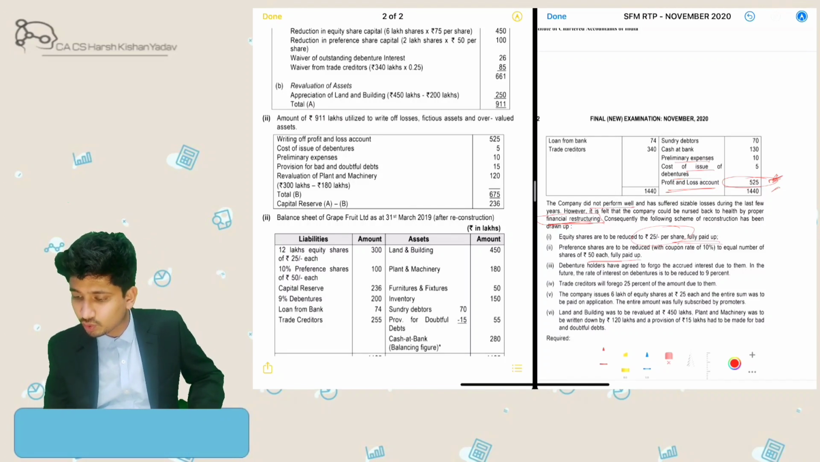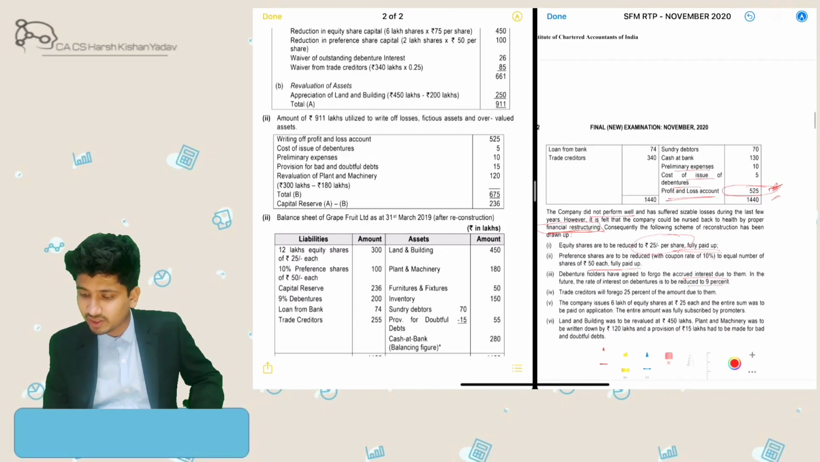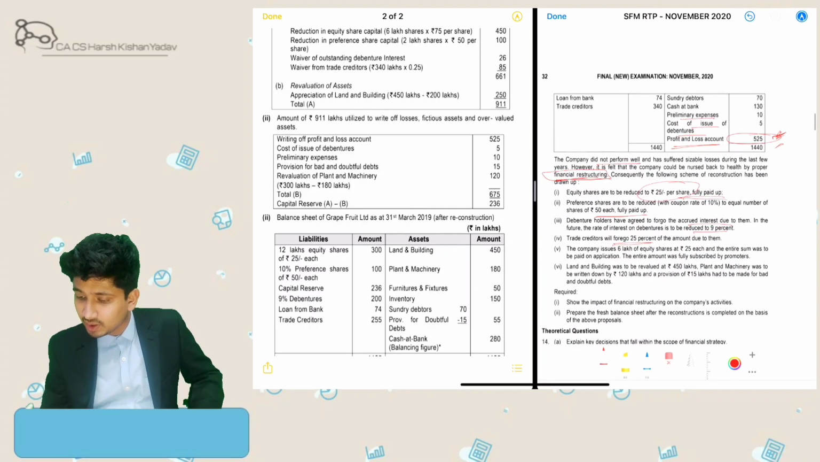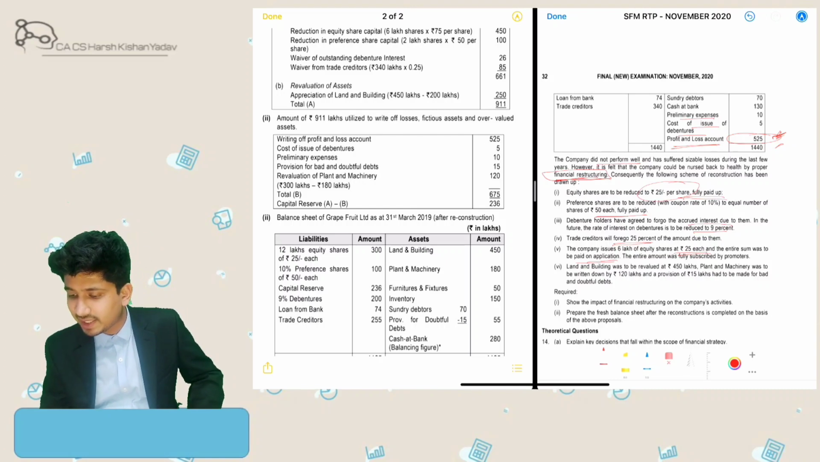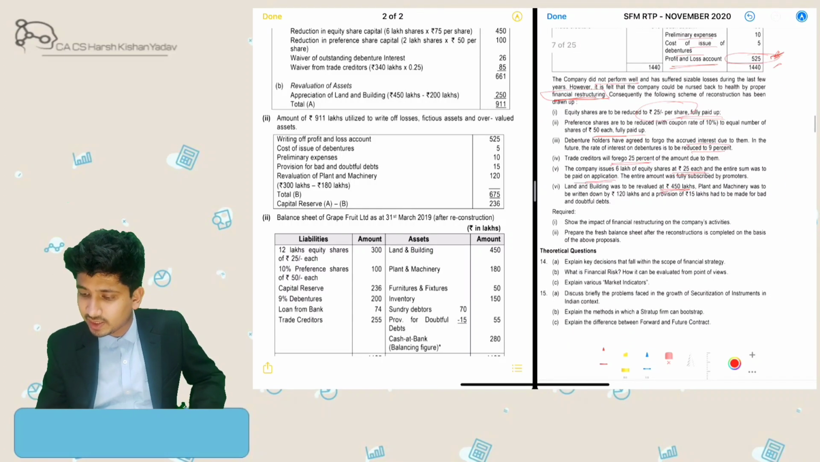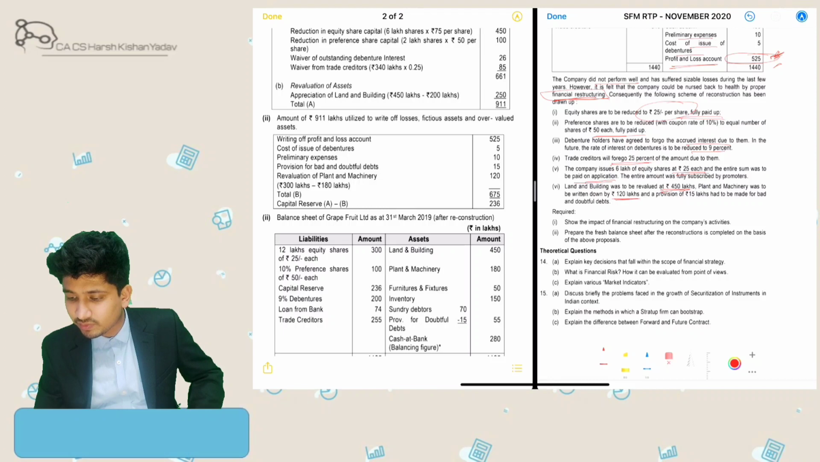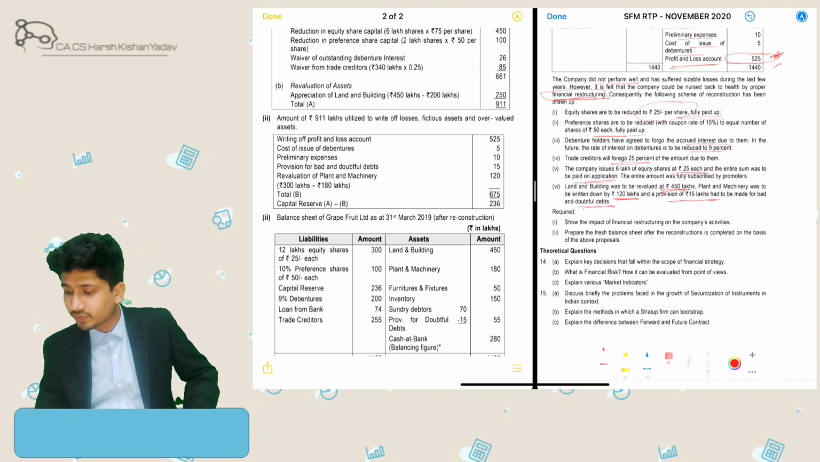Debenture holders have agreed to forego their interest, so the interest payable to debenture holders will also be foregone and the interest rate will be reduced to 9%. The creditors have agreed to forego 25% of their liability. Company has issued 6 lakh equity shares at 25 each, and the entire sum was paid on application, means all subscription proceeds have been received by the company. Land and building was revalued at 450 lakhs, which is currently standing at 200 lakhs, so 250 gain over there. Plant and machinery was written down by 120 lakhs, so it is like impairment, so it is a loss. Provision of 15 lakhs has to be made on doubtful debt, so another 15 lakhs will be the loss.